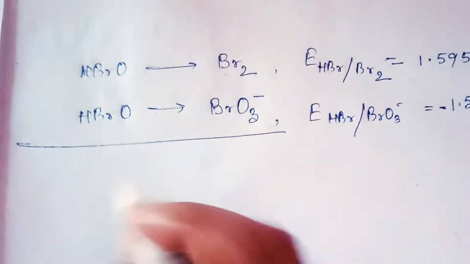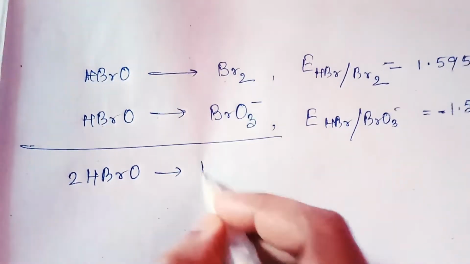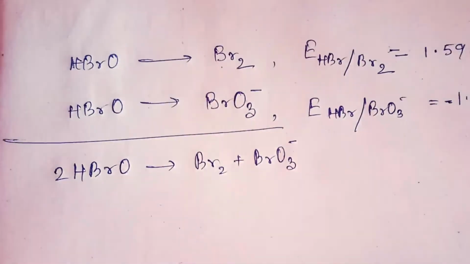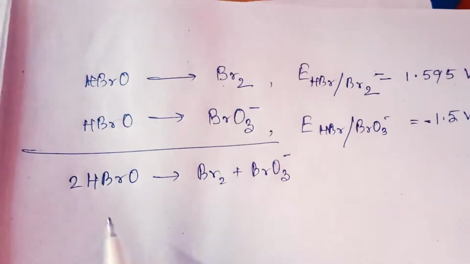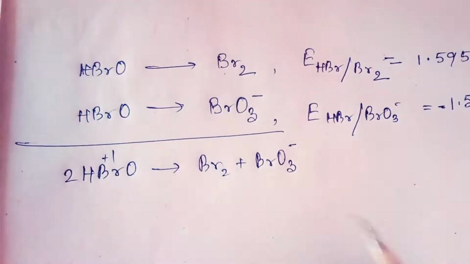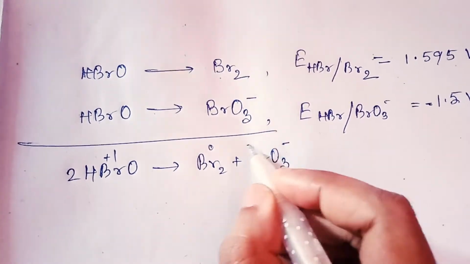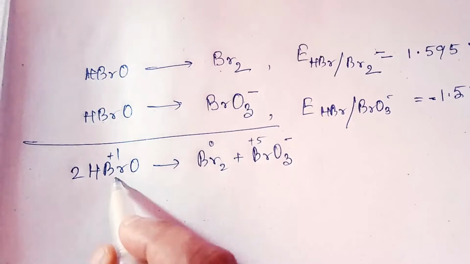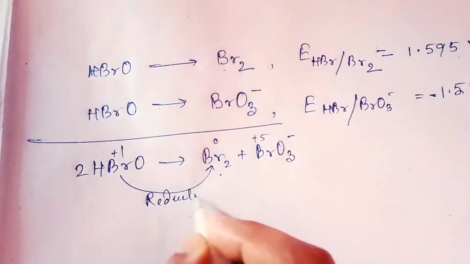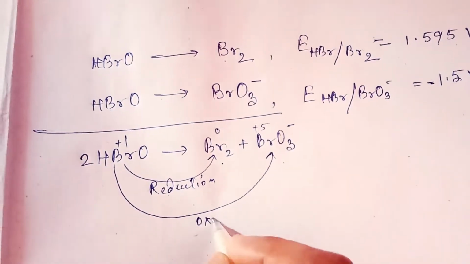Now combine these two reactions: 2HBrO arrow Br2 plus BrO3 minus. Here you can see the oxidation state is +1, here it is 0, and here it is +5. So from here to here it is reduction, but from here to here this is oxidation.